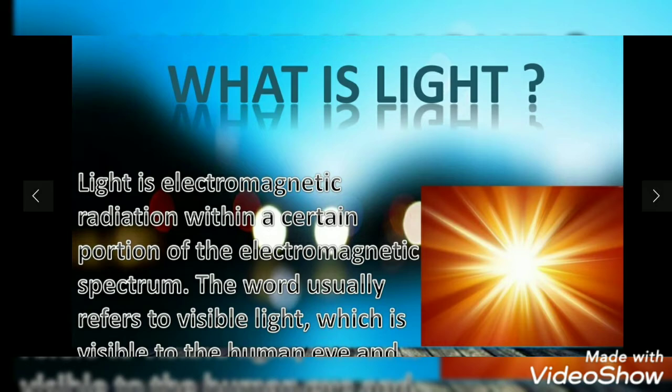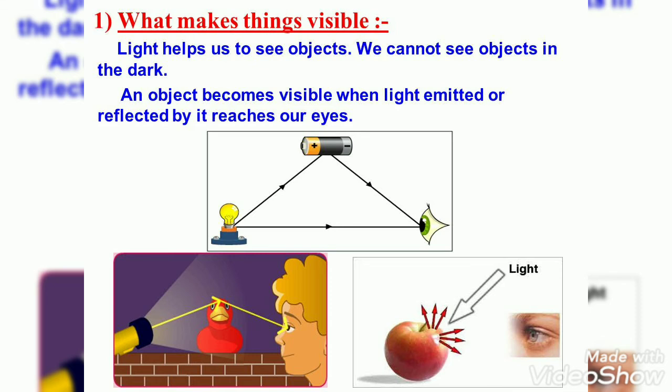Light is an electromagnetic radiation within a certain portion of the electromagnetic spectrum. So light means that which is making things visible. Light is falling on an object and it is making that particular object visible. This is your light. Why are we able to see things? We are able to see things because light helps us to see them.